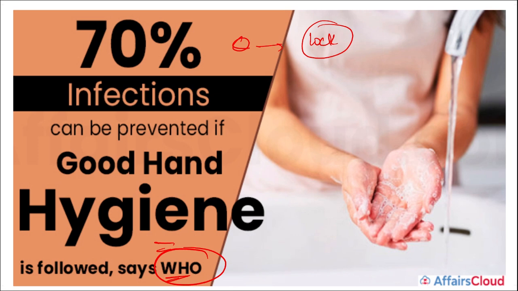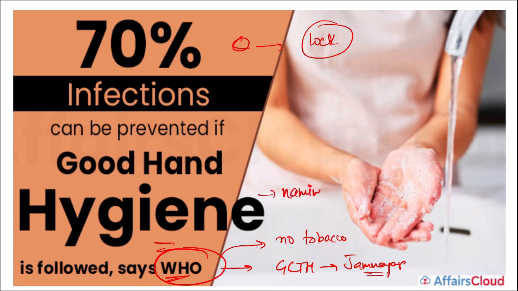Apart from this, if we talk about WHO, World Health Organization, they have launched an application called No Tobacco. Also they are helping to set up a global center for traditional medicine in Jamnagar, that is in Gujarat. So this is related to WHO that you should know. Also, naming of COVID-19 variants was done by WHO only, World Health Organization.